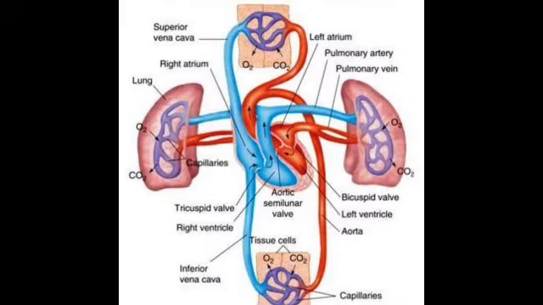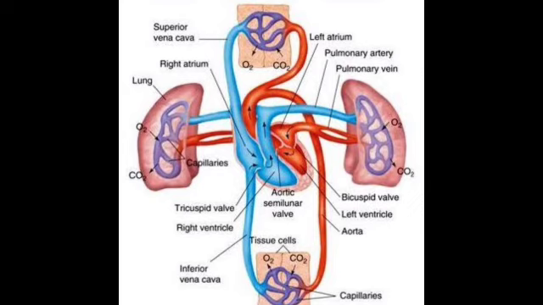Pathway of blood through the heart. While it is convenient to describe the flow of blood through the right side of the heart and then through the left side, it is important to realize that both atria and ventricles contract at the same time. The heart works as two pumps, one on the right and one on the left, working simultaneously. Blood flows from the right atrium to the right ventricle and then is pumped to the lungs to receive oxygen. From the lungs, the blood flows to the left atrium, then to the left ventricle. From there it is pumped to the systemic circulation.